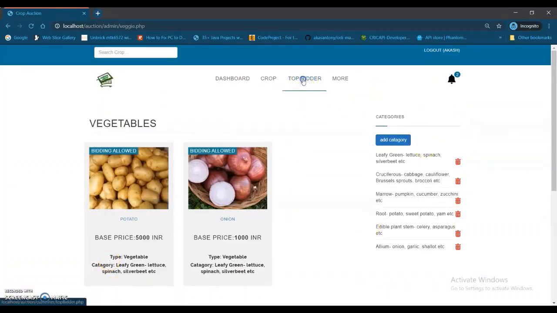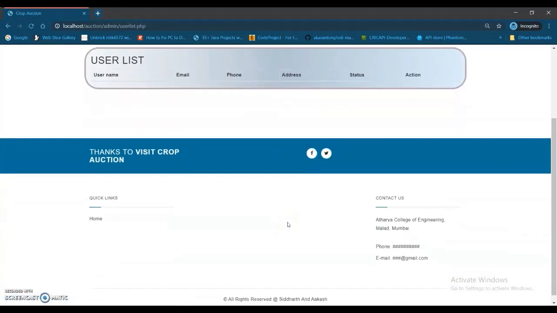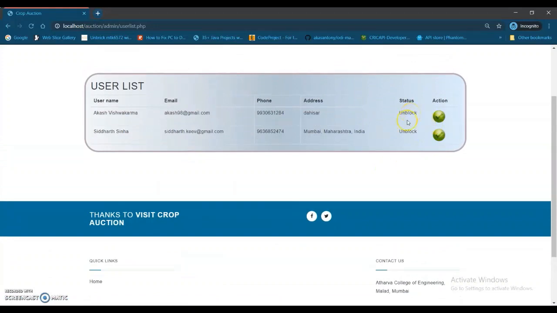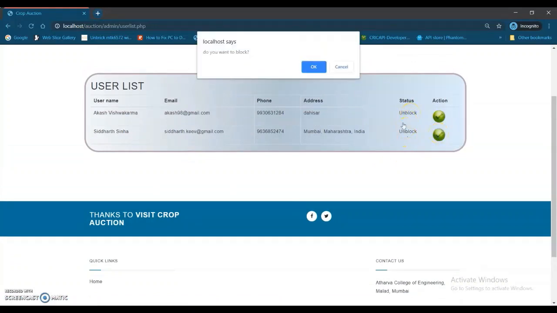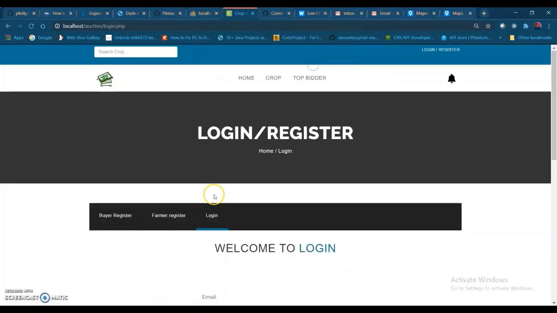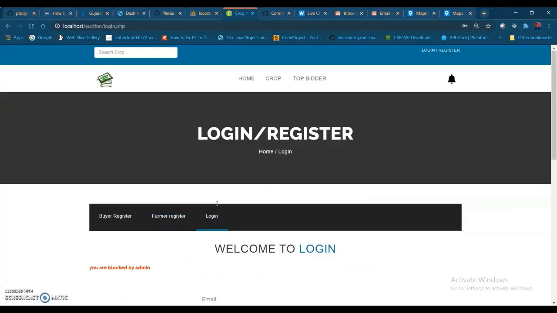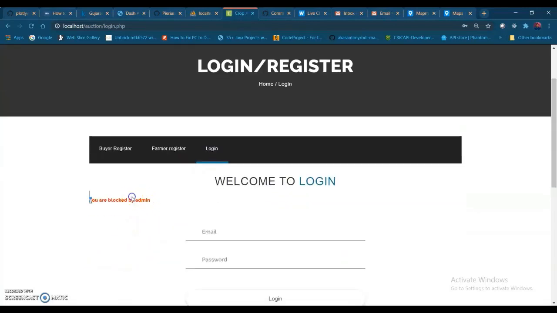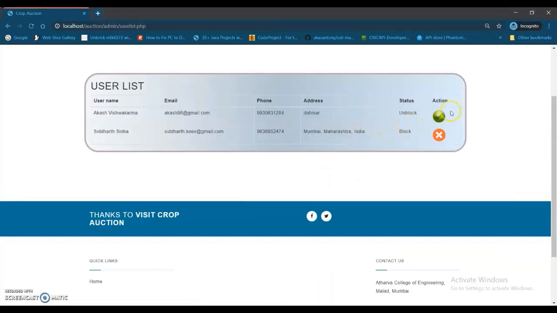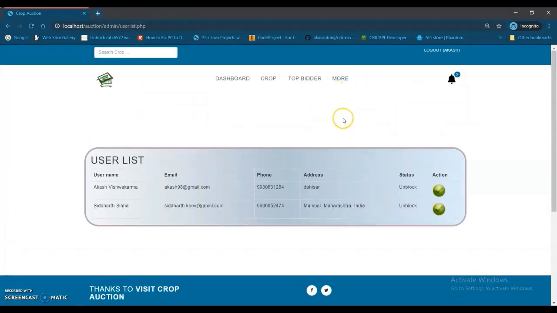Crop detail that we have seen before. He can again see the top bidder same as before, and he also has the power to block or allow the user. So you can see he can block a user or he can allow. So if I have blocked this user Siddharth Sinha, and if I log out, I will not be able to log in again because I have been blocked by the admin. So you can see you're blocked by the admin, so I cannot log in now. If I unblock it, then I can log in again. So this is the admin's power.